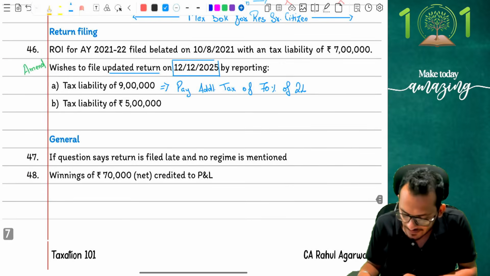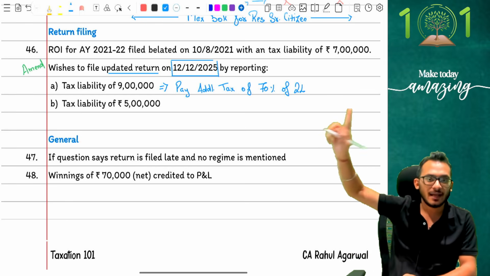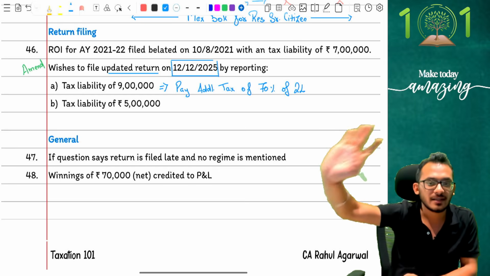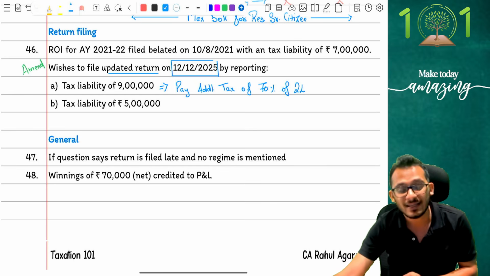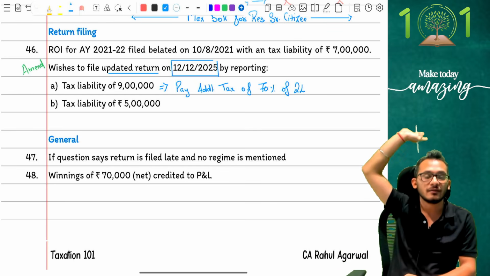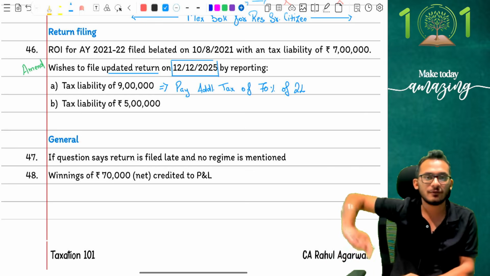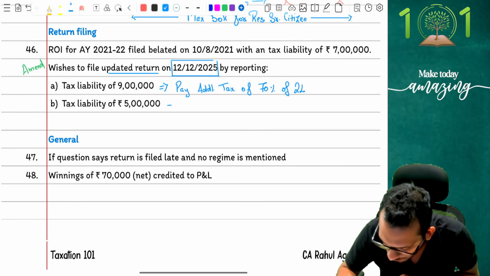Yes, the next one says, I want to report a tax liability of 5 lakhs. People, I was already at 7. Can I report a tax liability of 5 lakhs? No. Income tax has made it extremely clear that in an updated return, you cannot file a tax payable lower than what you showed in the return, which means it should be filed only for department benefits. If you are going to go from 7 to 5, you are expecting a refund, and the department will not give it to you. So here you are not allowed.